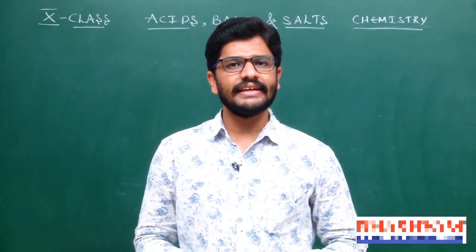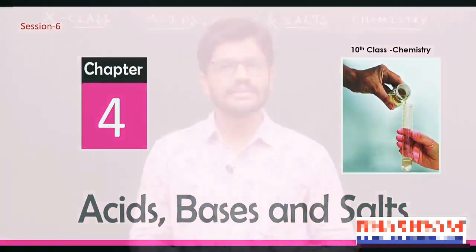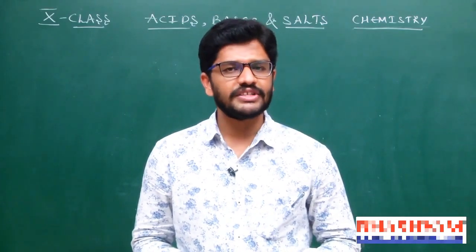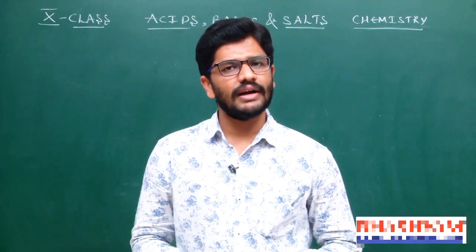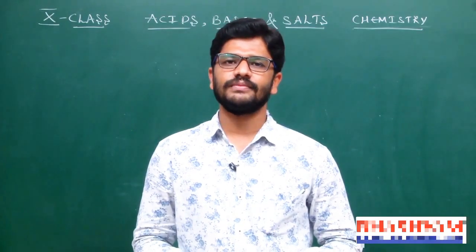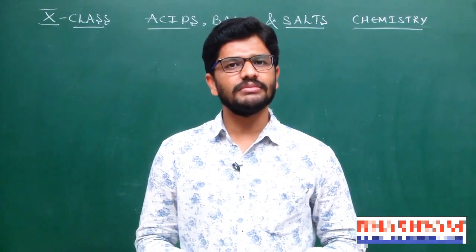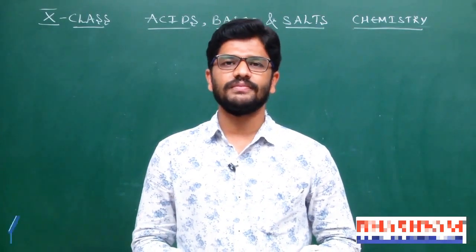This universal indicator is a mixture of several indicators. It shows different colors at different concentrations of H plus ions. Universal indicator is also called a pH indicator. So what is meant by pH? pH is the negative logarithm of the concentration of H plus ions.